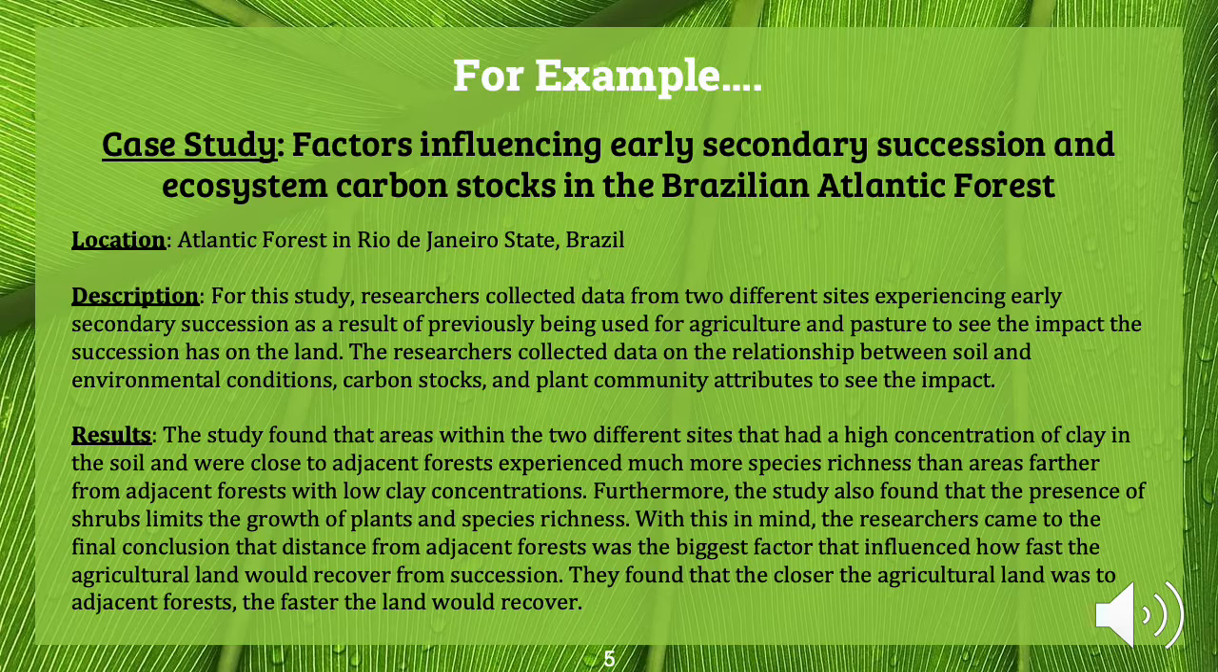With this in mind, the researchers were able to come to the final conclusion that the distance from adjacent forests was the biggest influence on how fast the agricultural land would recover from the succession. They found, more specifically, that the closer the agricultural land was to the adjacent forest, the faster the land would recover.